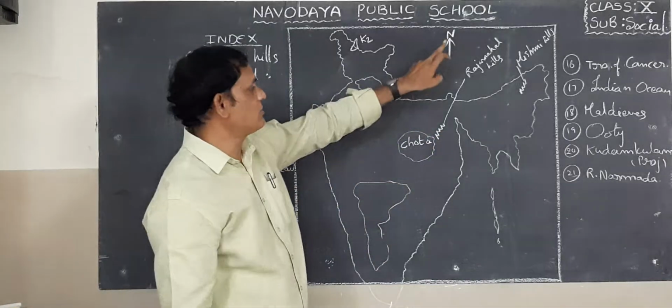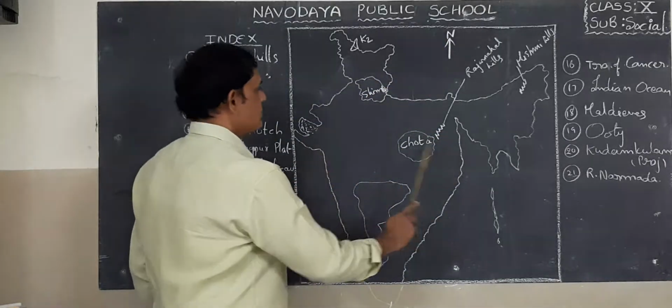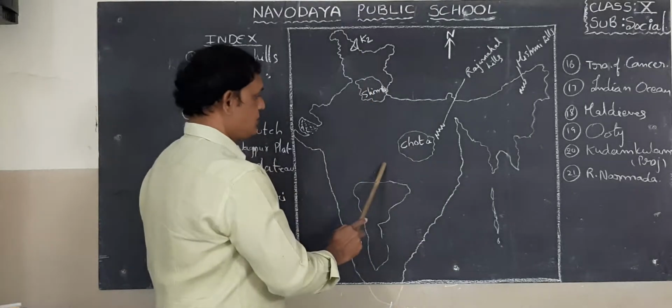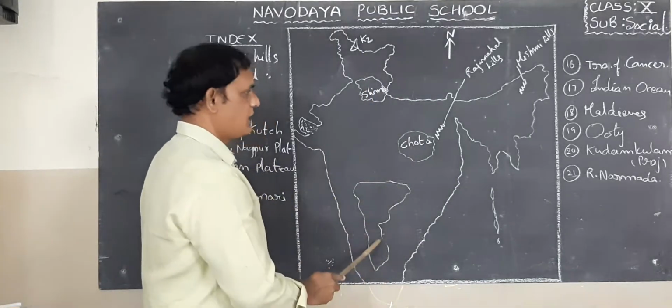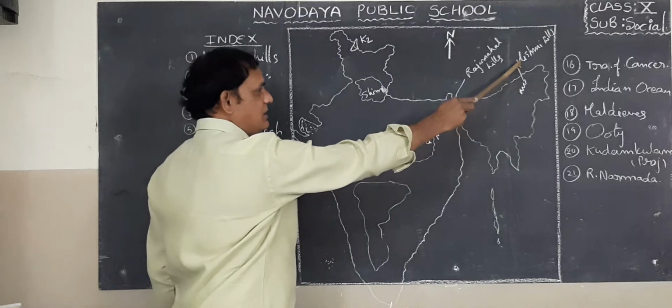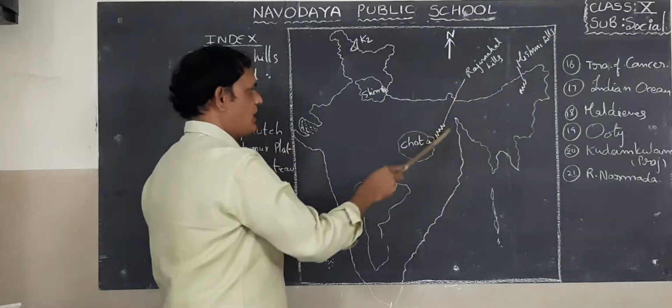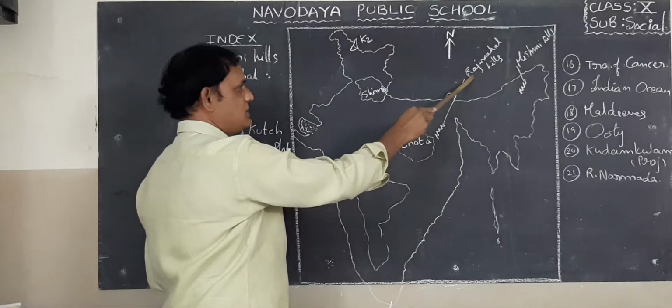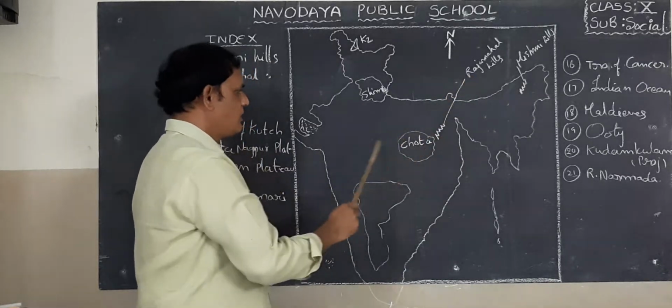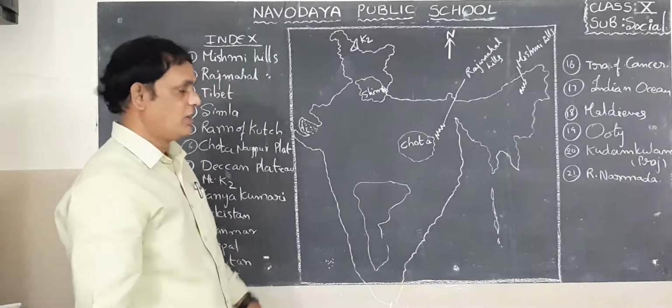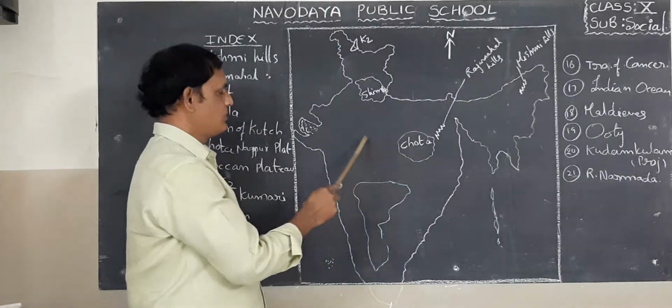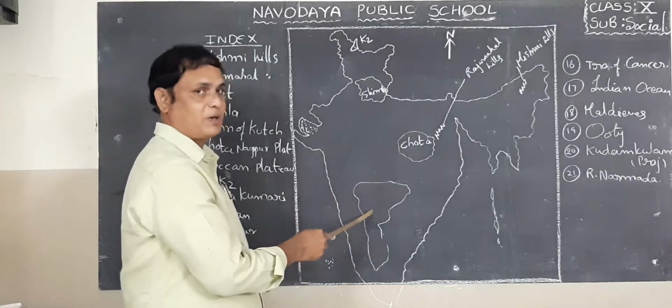So this is the north. North means from here to here, this is North India, this is South India. So Mishmi Hills, in the eastern states, Mishmi Hills are there. Next one, Rajmahal Hills. Look, these are the Rajmahal Hills. So we have 3 main plateaus: Chota Nagpur Plateau, Malwa Plateau, Deccan Plateau.